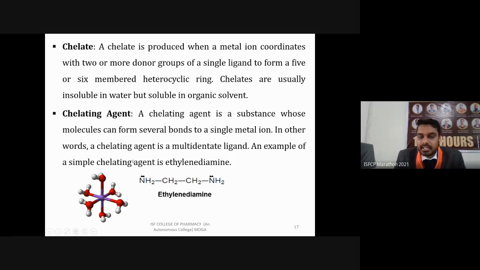If there is a single atom of this metal present, this molecule ethylenediamine is going to form two bonds. Then multiple molecules of this can form multiple bonds. So it will look like 5 membered or 6 membered rings. In this case, because there are four different groups present in this molecule along with the metal, it will form 5 membered rings. This 5 membered ring structure will be the chelate, and this ligand is known as the chelating agent.